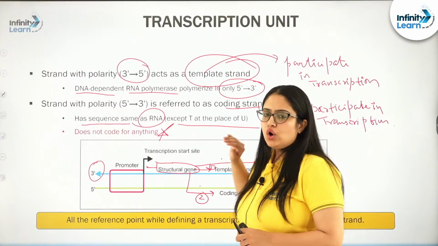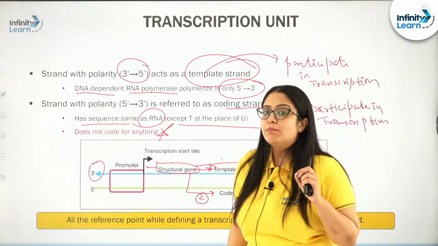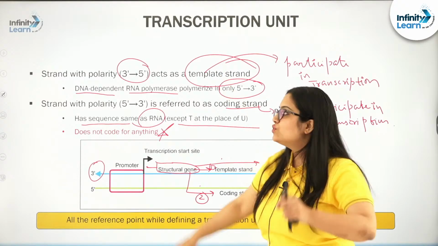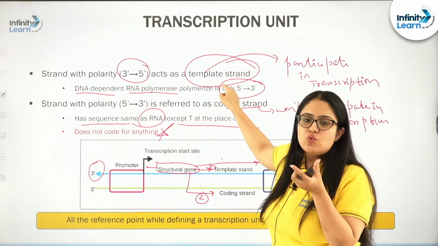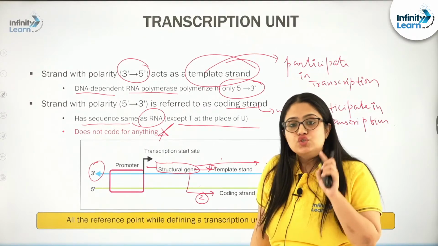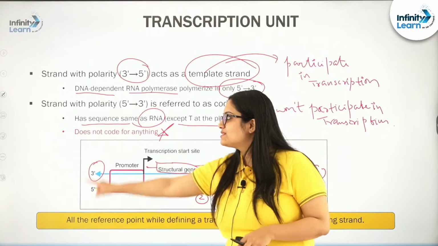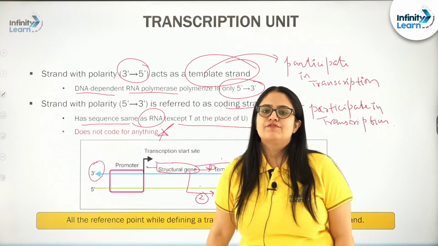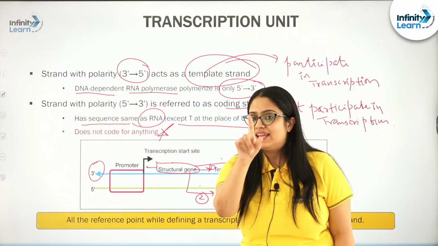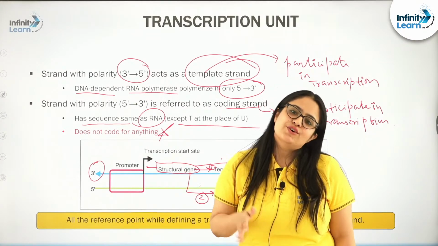So, please remember, although this coding strand won't participate in the transcription process, the RNA molecule that is synthesized during transcription using the template strand will have a nucleotide sequence similar to the one present in the coding strand, except one difference: since DNA is going to have thymine, in place of thymine, the RNA molecule will possess uracil, right.